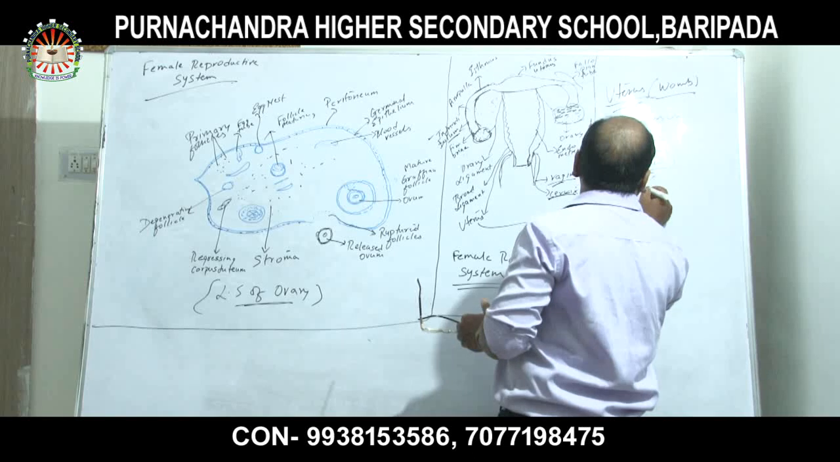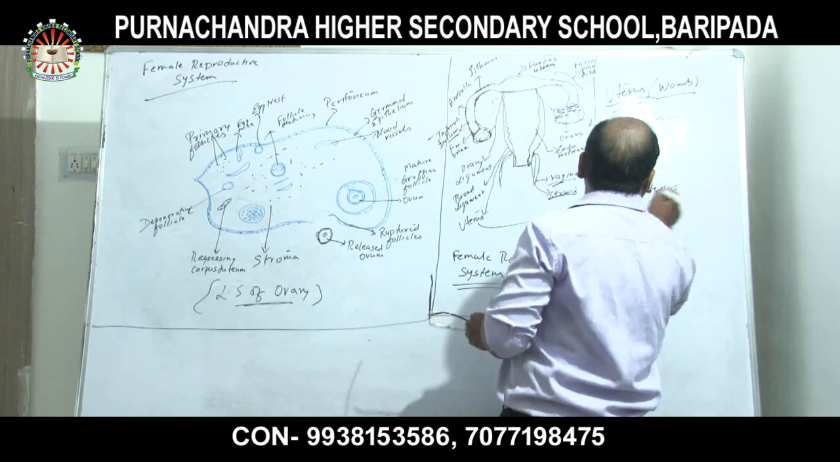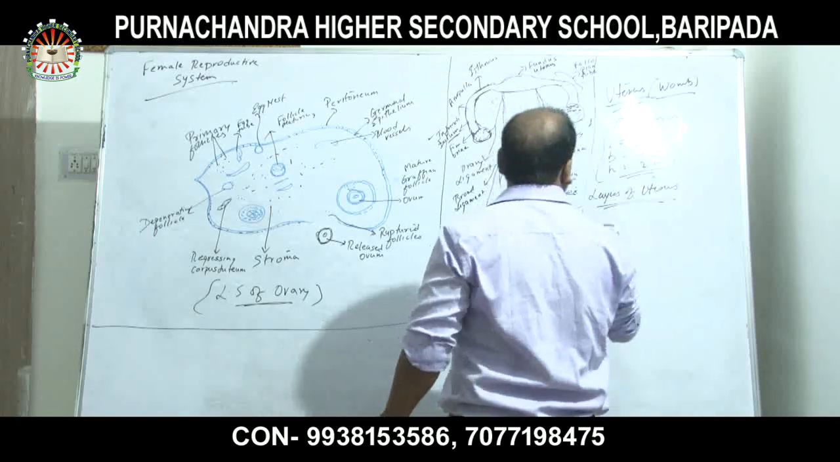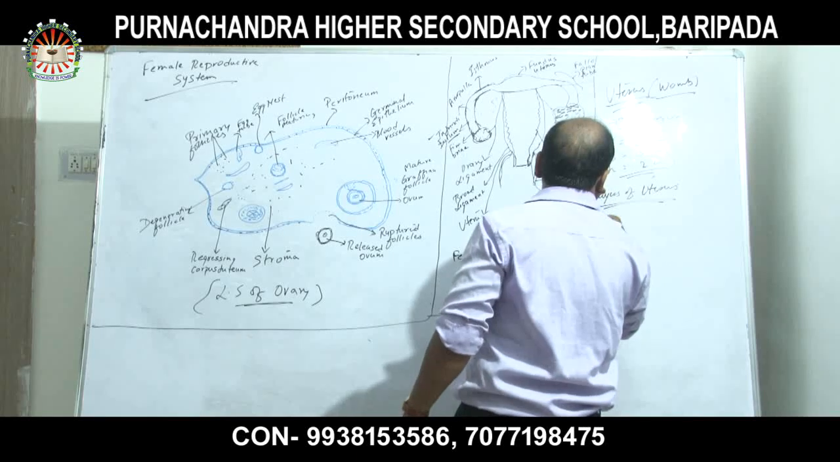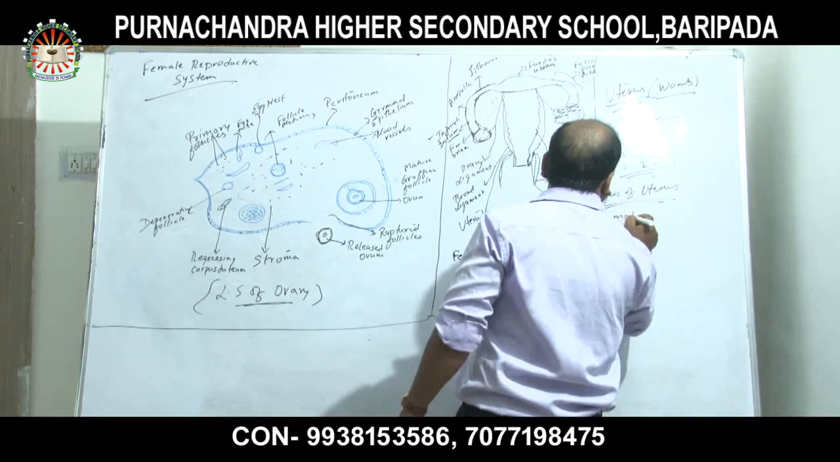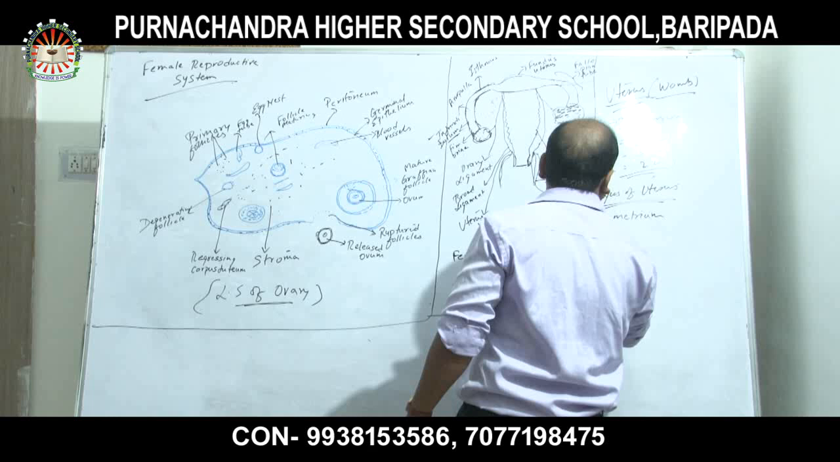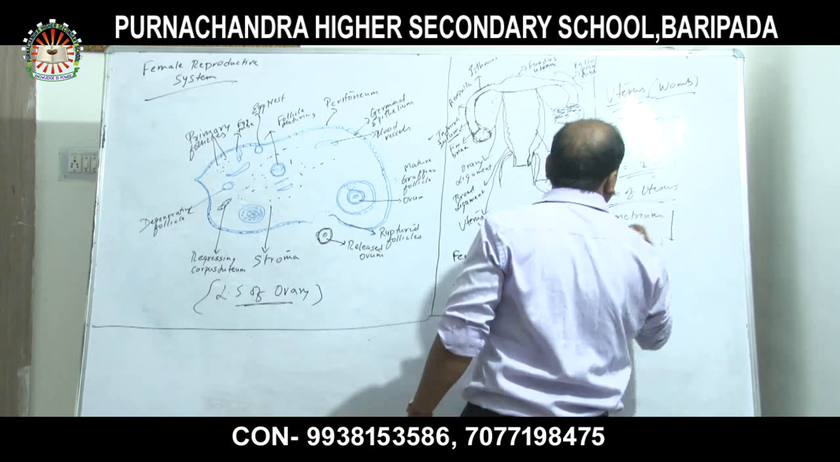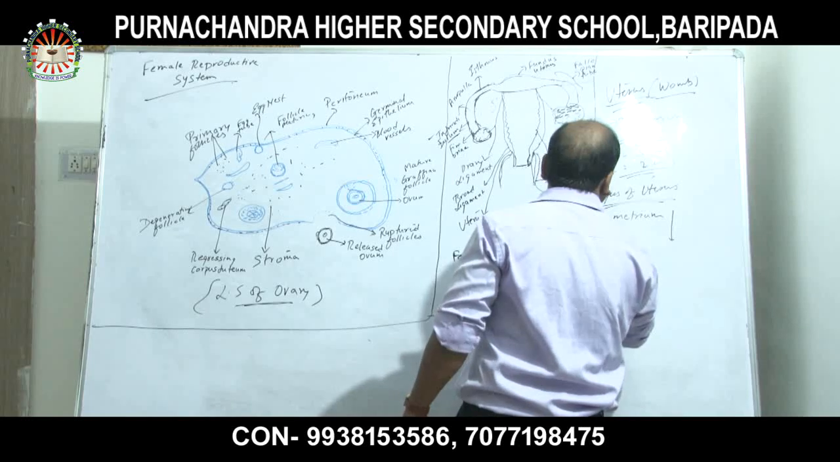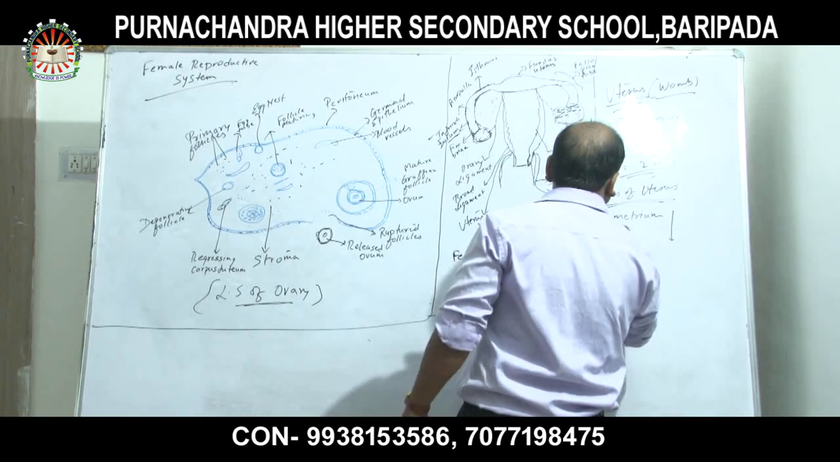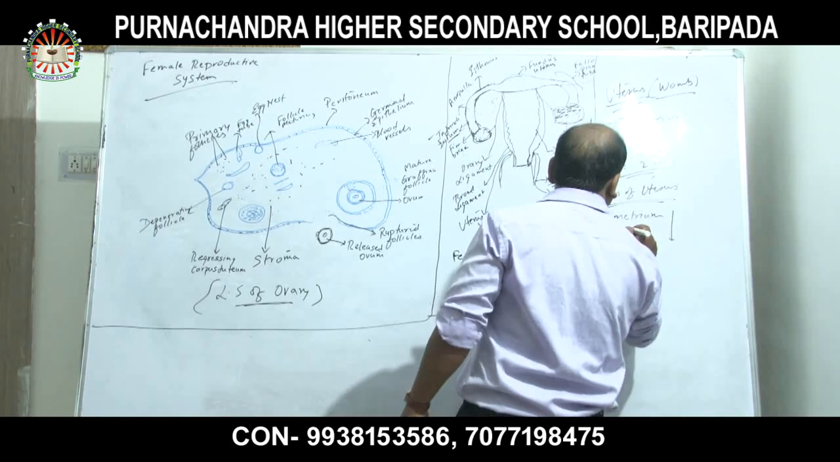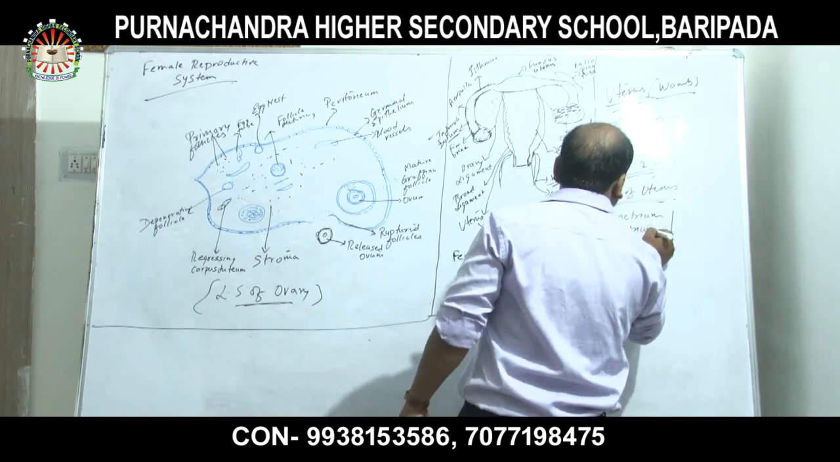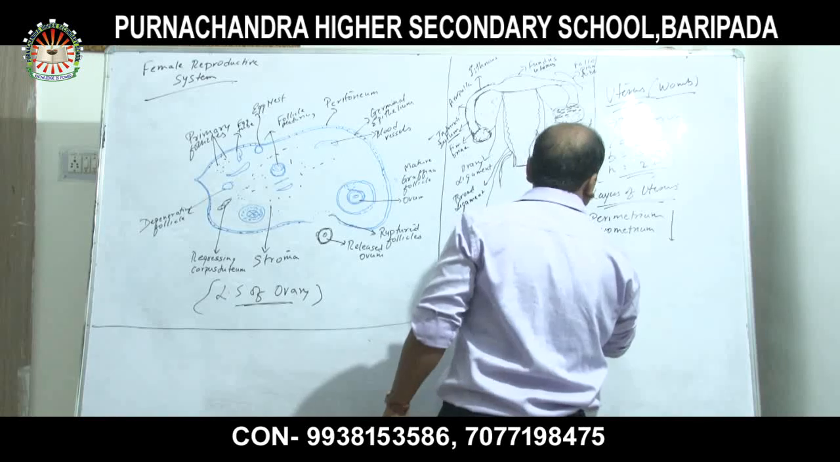Now, how many layers are there in the uterus? Layers of uterus. First is perimetrium, the outer one. Then from outer side to inner side, the next is myometrium. And the extreme inner one is endometrium.